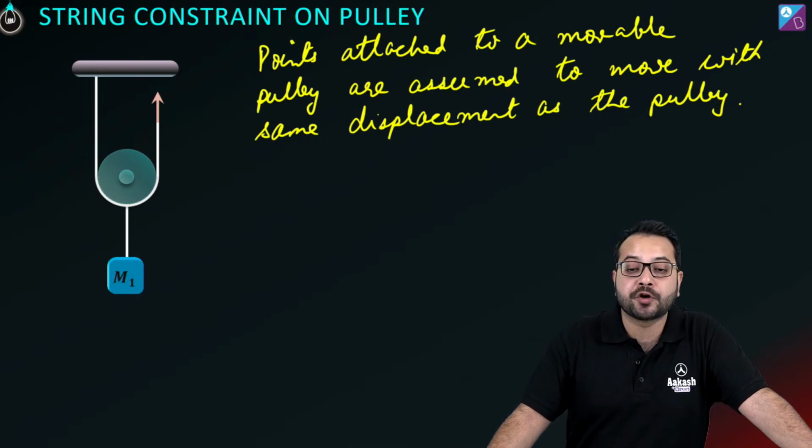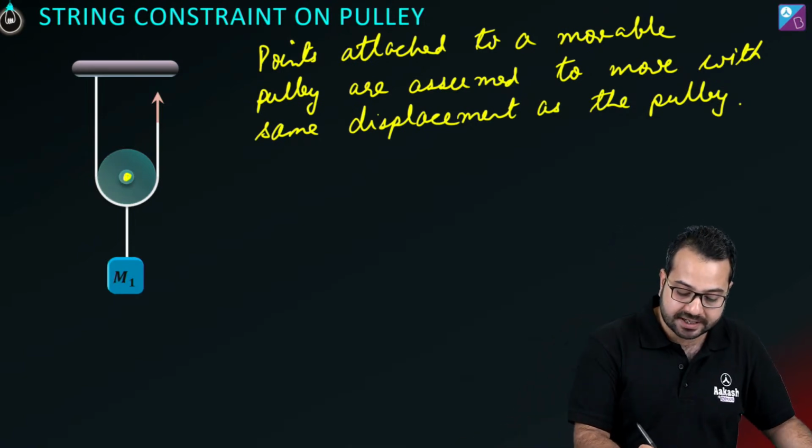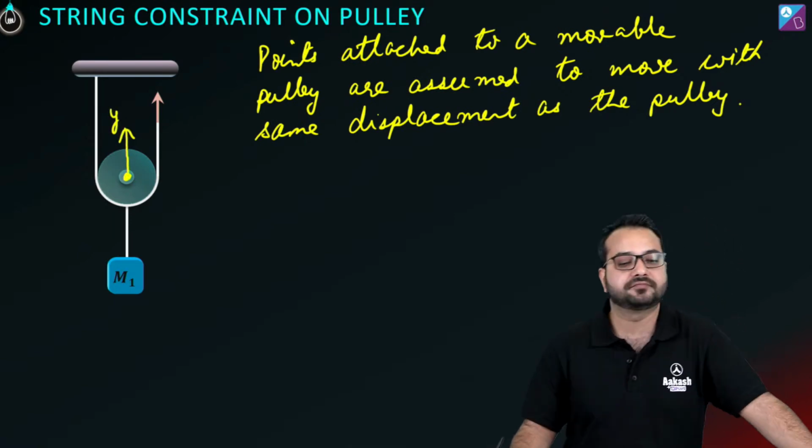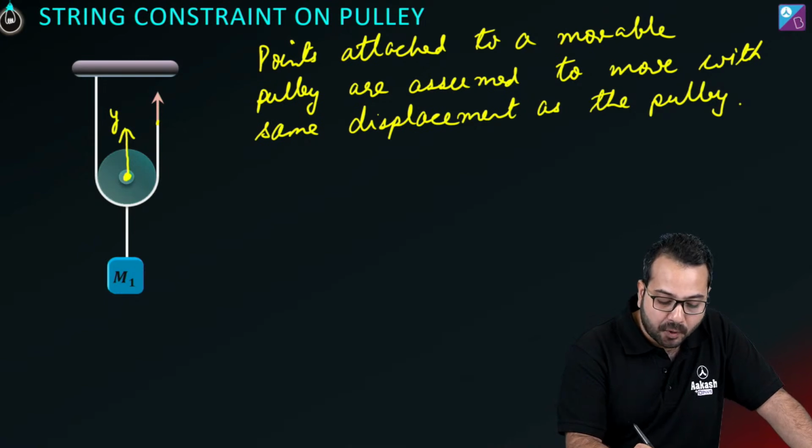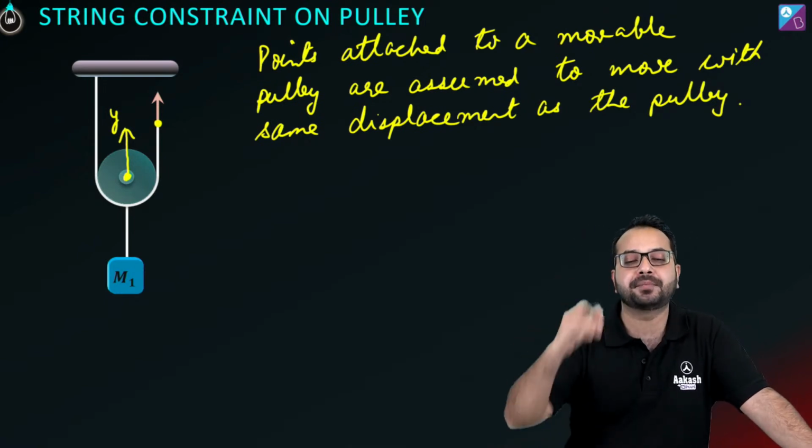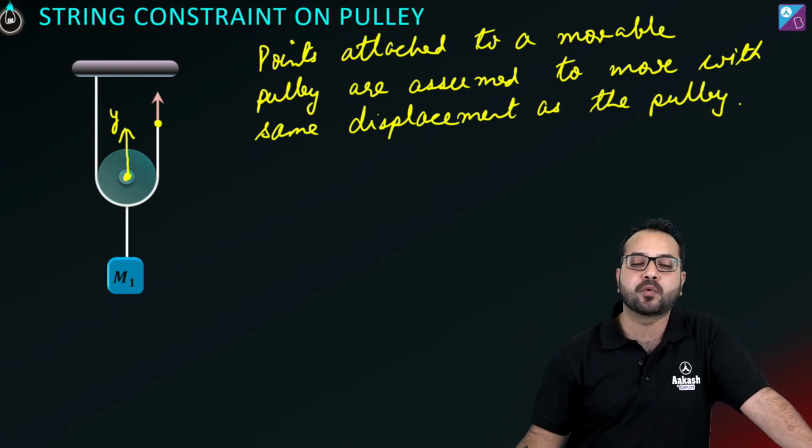Now this pulley is going to move. So let's say that the displacement of this pulley is y. Okay, so there is this point which is being pulled up, there is this point which is being pulled up.